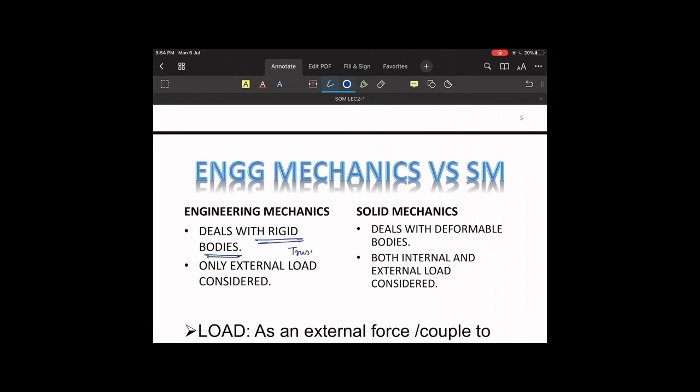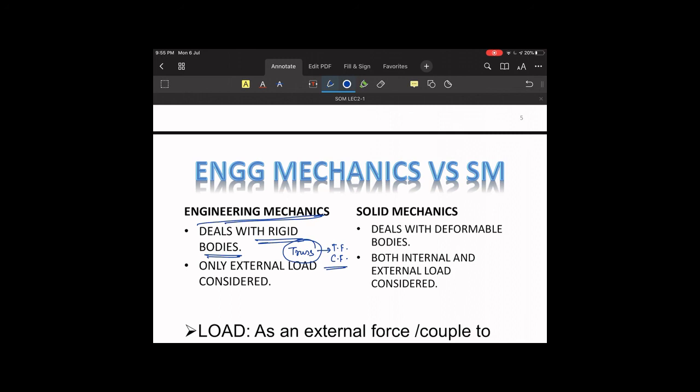If we take an example of a truss structure, we always talk about the tensile force and compressive force which is acting on that truss structure. We never talked about, if the stress or the force is exceeding too much on the truss structure, what will happen to it. That portion was not included in engineering mechanics.